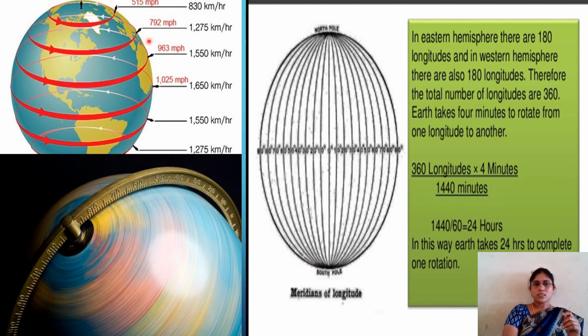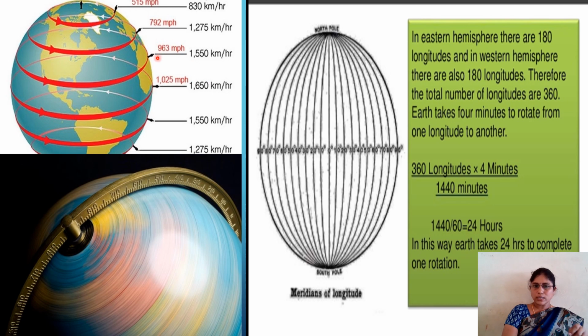Okay, see here. This is Earth's rotation speed. At the equator, how much per hour? 1025 miles per hour, which is equal to 1650 kilometers per hour.